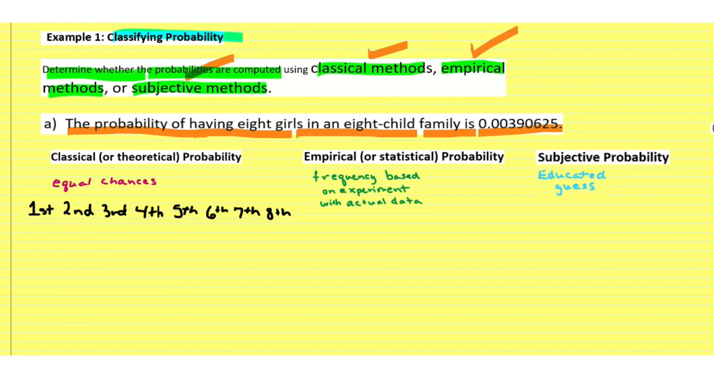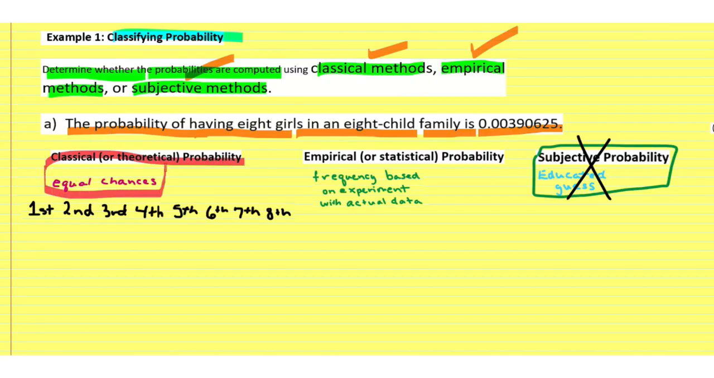The subjective method over here is the educated guess. I'm assuming we're not given any information that somebody made an educated guess, so I'm going to reject that one as an option. But we need to consider whether it was classical or theoretical probability, which has to do with equal chances. Every single option would have an equal chance compared to the other outcomes. And then we also have empirical or statistical probability, which is based on frequency from an experiment with actual data.